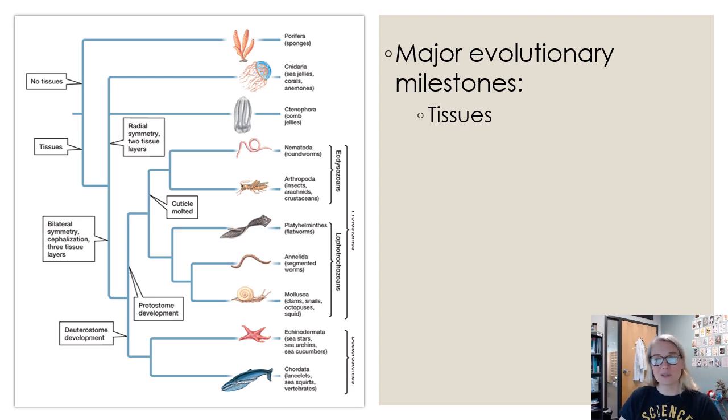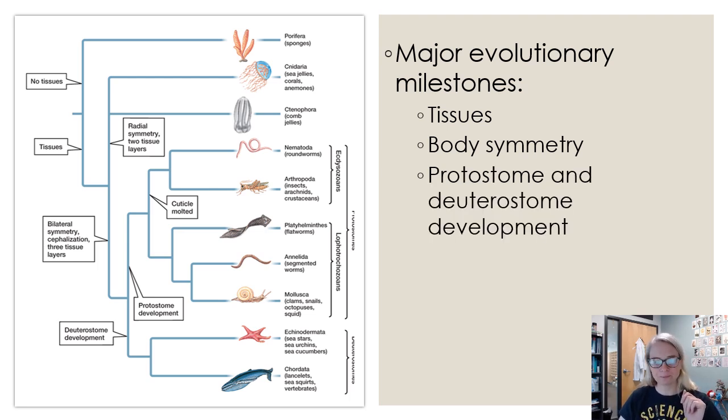There are some organisms that don't have that. They're just random collections of cells. But most animals are going to have easily identifiable and recognizable tissues that do different functions. You might also see something called body symmetry. There are a couple different types, and we're going to learn about that in this chapter. Radial, think of a sea star, like a starfish, or bilateral symmetry, like what we are. We have a line of symmetry and our left and right halves look like mirror images of each other.